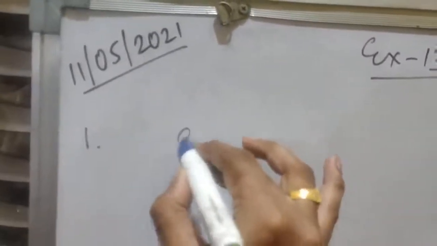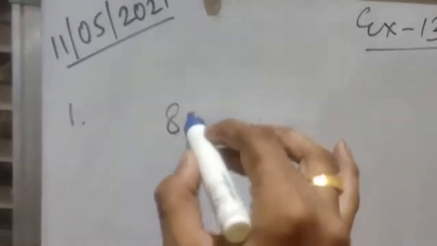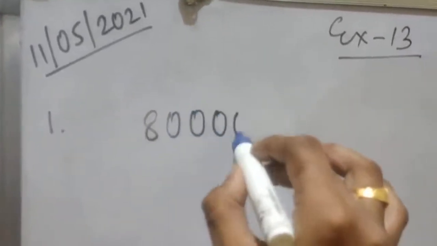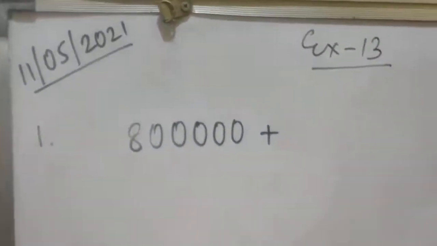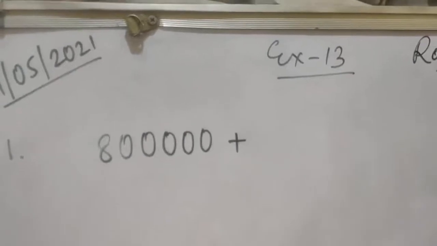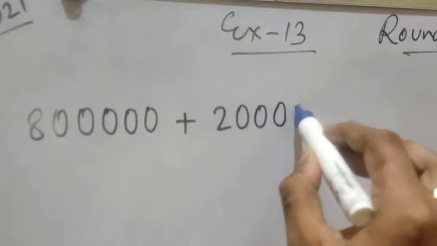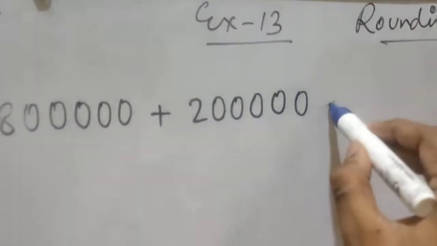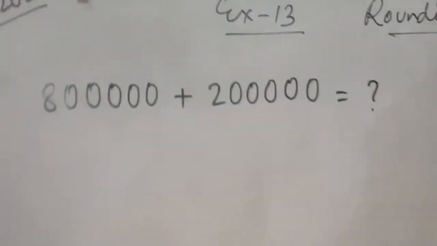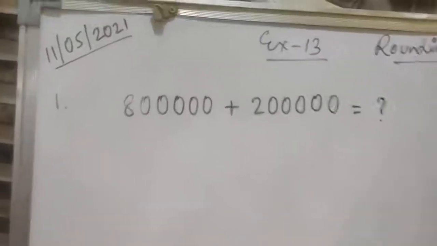Suppose I am giving an example. The first one is 8. Let's copy the question. 1 2 3 4 5 zeros, that means 8 lakh. Next, 1 2 3 4 5, so 5 zeros after 2, that means 2 lakh. This is the question. So you have to make a story.